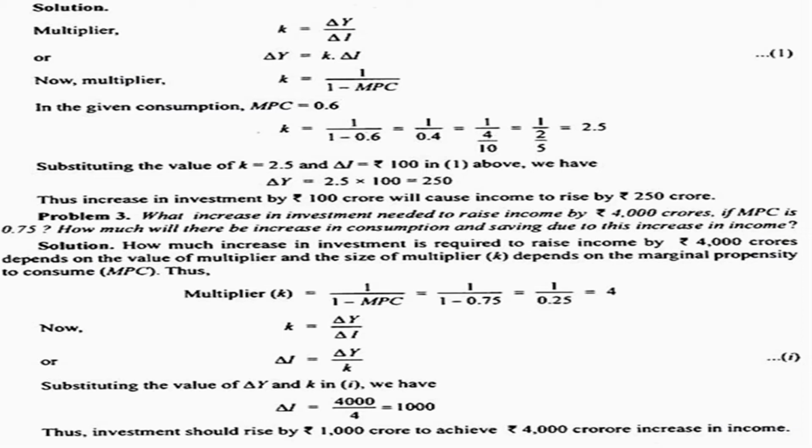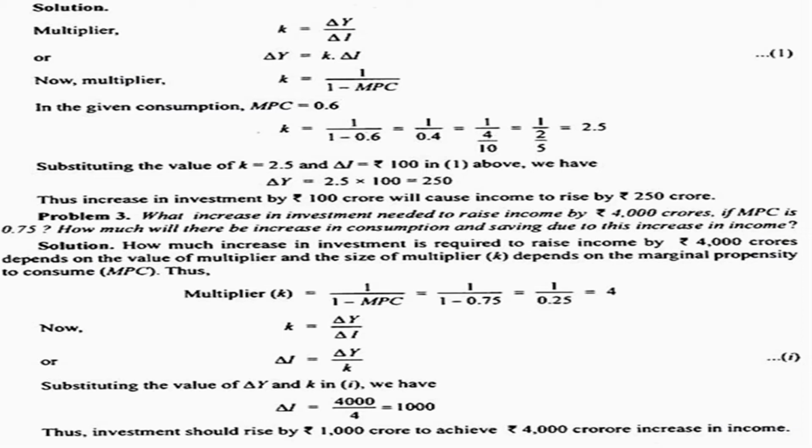So what increase in investment is needed to raise the income by rupees 4,000 crores if MPC is 0.75? How much will there be an increase in consumption and saving due to the increase in income? Here we have to understand how much increase in investment is required to raise income by rupees 4,000 crores, and this depends upon the value of the multiplier, which depends on the marginal propensity to consume. We know that multiplier K is equal to 1 by 1 minus MPC, which is 1 by 1 minus 0.75, which is equal to 1 by 0.25, which is 4, right?